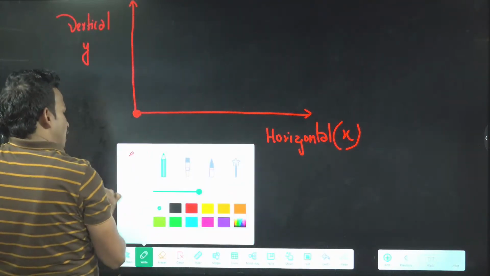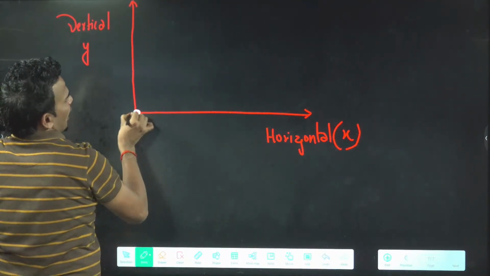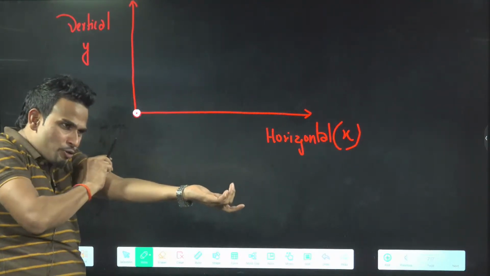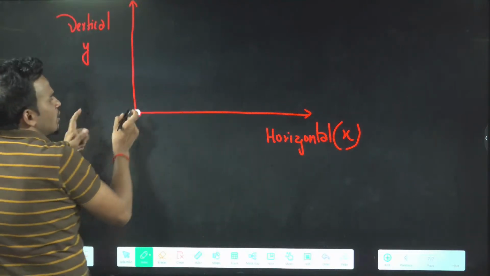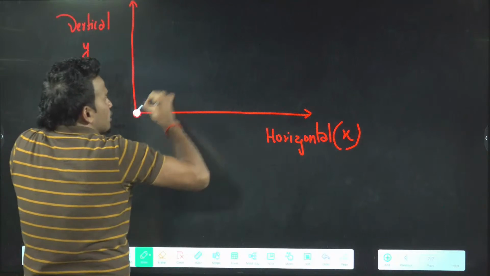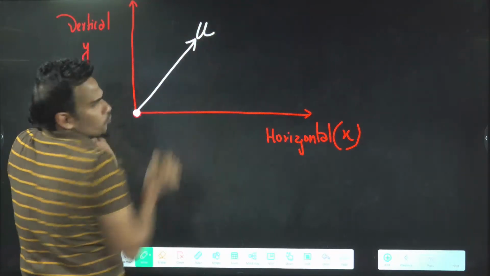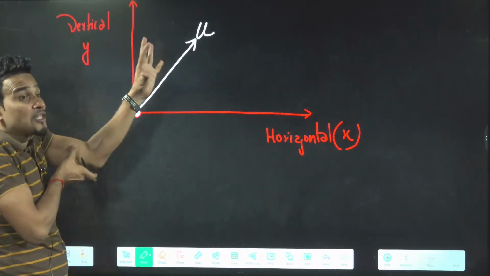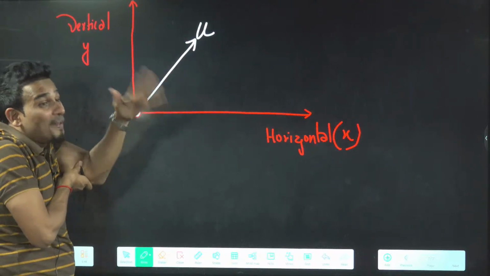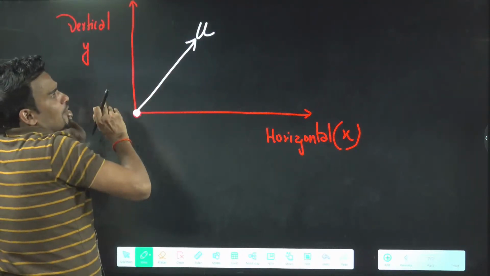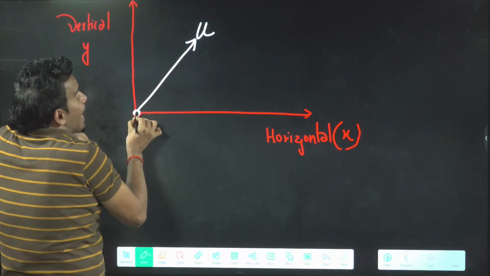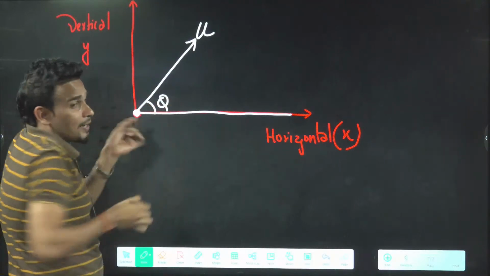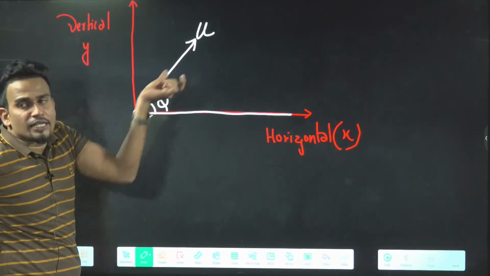The point from where you throw the ball is known as the point of projection. From here I am going to project it, I am going to throw it. So this is the point of projection. Of course, you project with some speed u. Since your projection is inclined at some angle, its name is oblique projection. You throw the ball with some speed, which is the speed of projection, and at some angle with the horizontal. That angle we represent as theta. This is the angle of projection and this is the speed of projection.